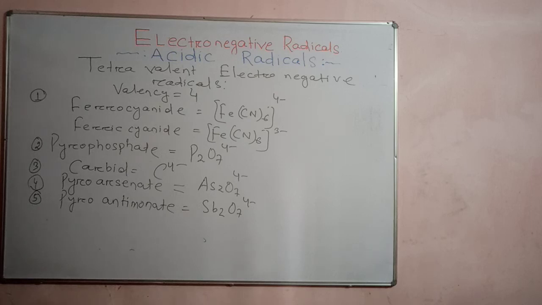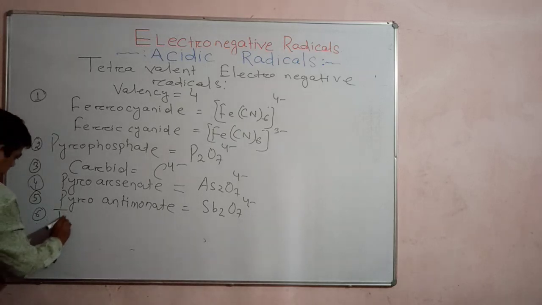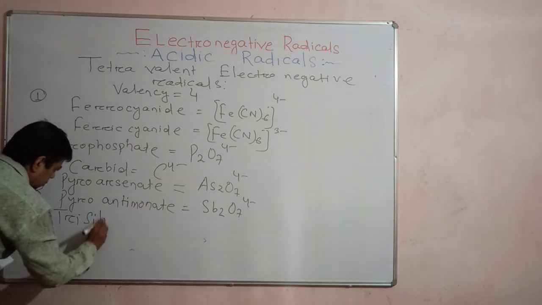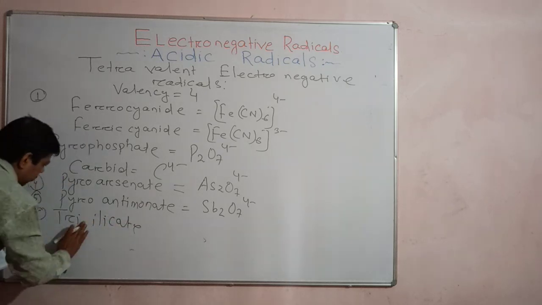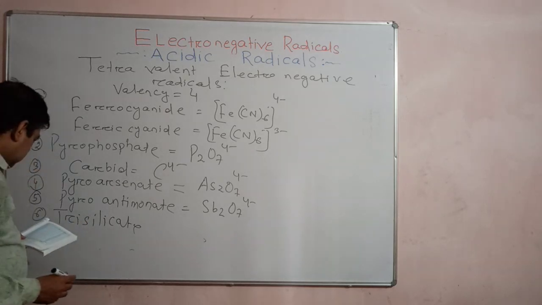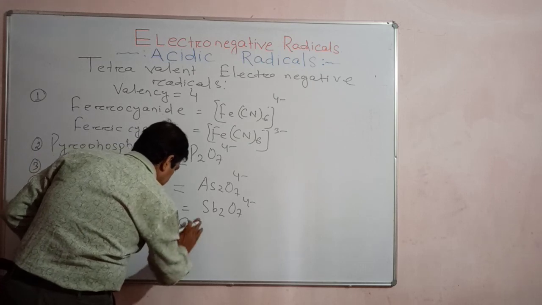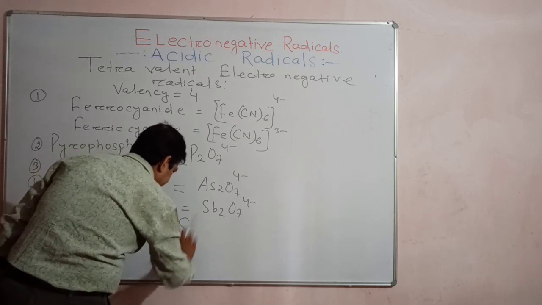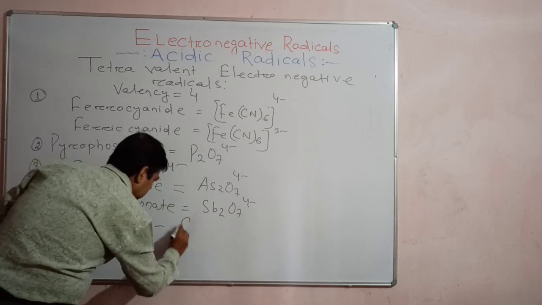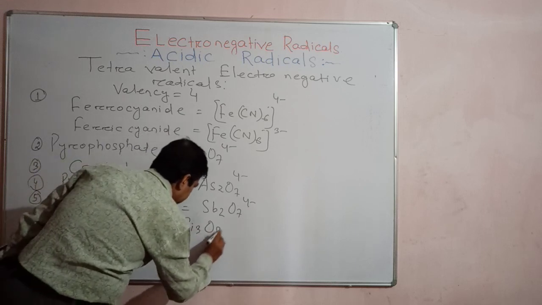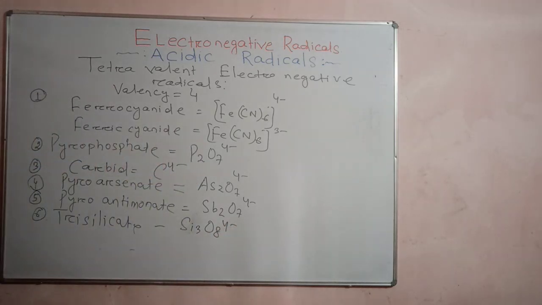And another one is trisilicate also. Trisilicate I have not written. Let us write trisilicate. The S will be a small letter. Trisilicate. Understand? Its formula is Si3O8 4 minus. Si3O8 4 minus. Understand? Okay. And another is ferrothiocyanate.